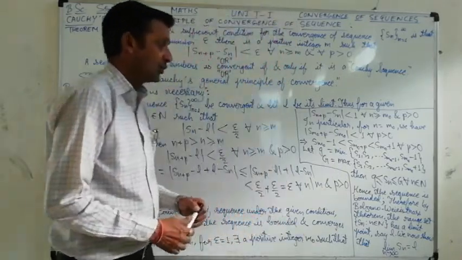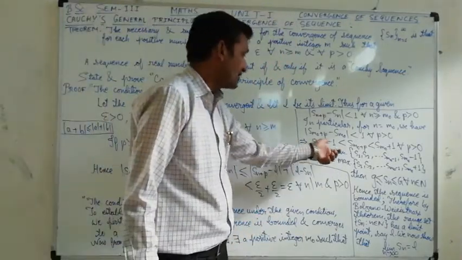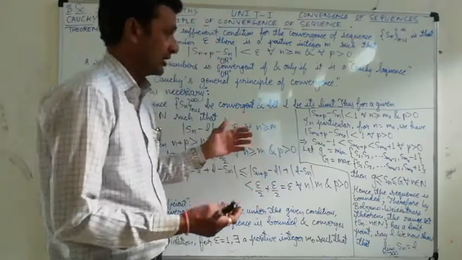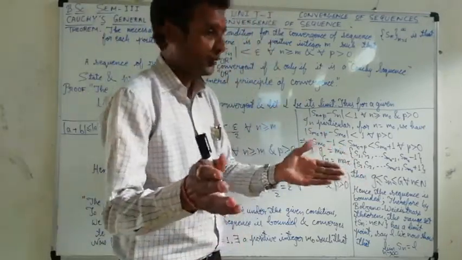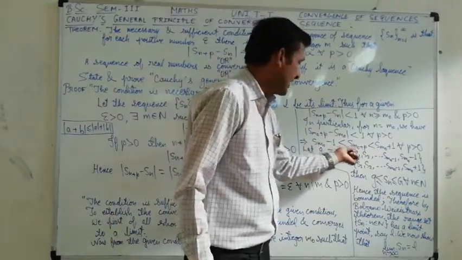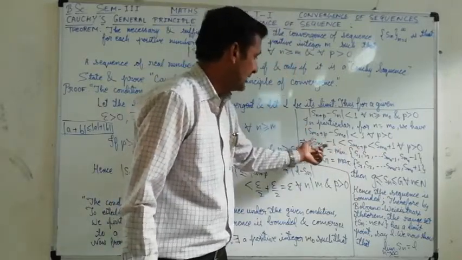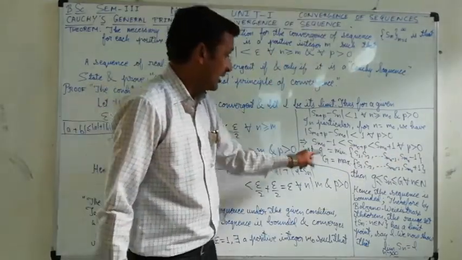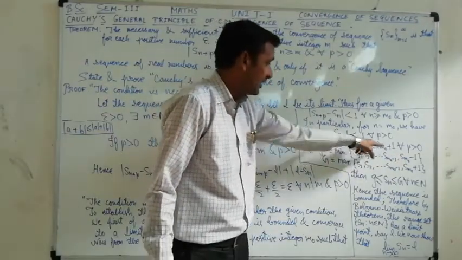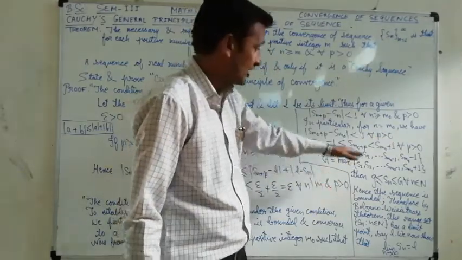Now what we can conclude is that S_{m0} minus 1, sorry, I want to explain it directly to you, that this S_{m0+p} will be in between S_{m0} − 1 and S_{m0} + 1. Here this minus 1 and plus 1 is in the main script, not in the lower script.